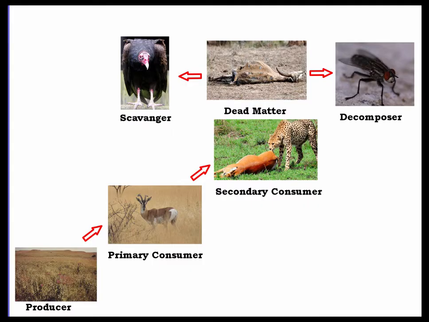If we trace energy in this food web, we can see how the decomposers and scavengers get their energy. Look at the top. They will eat what is left over after the secondary consumer gets its energy. This helps cycle the nutrients back into the plants for the future.